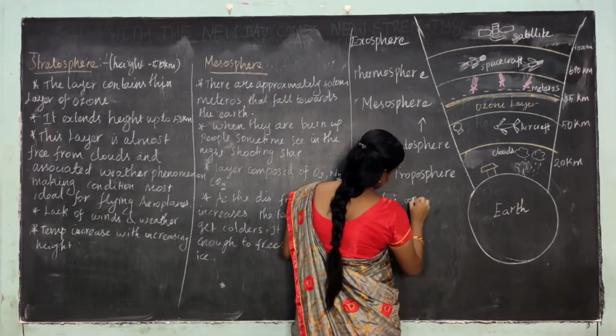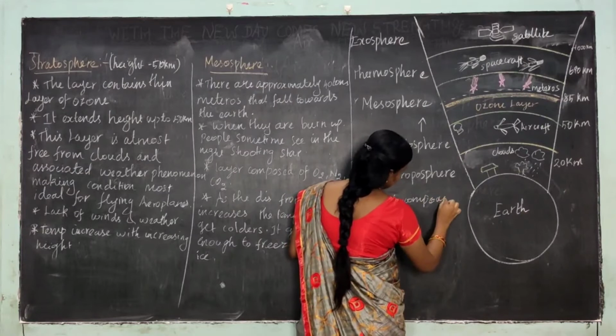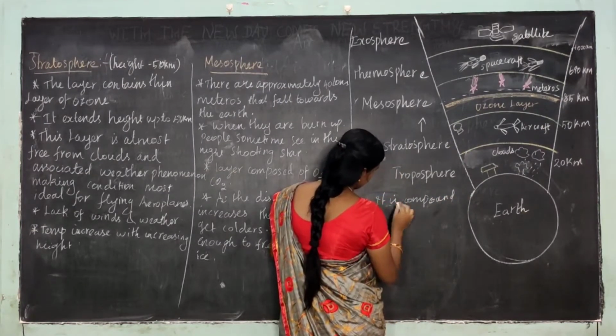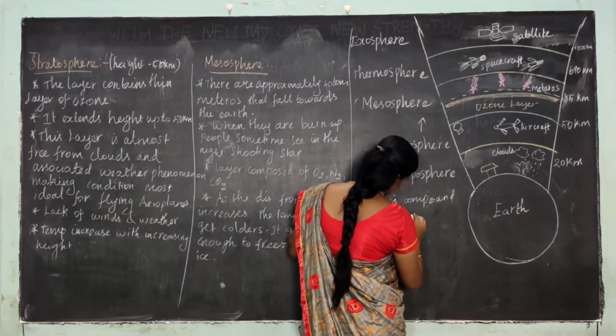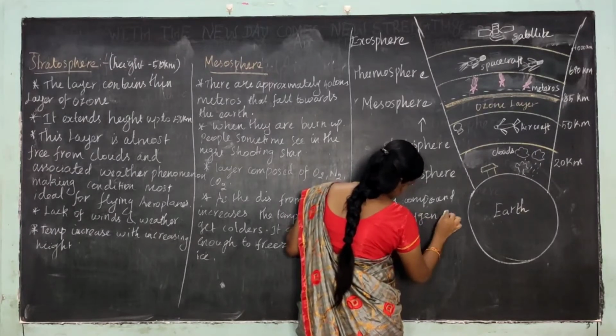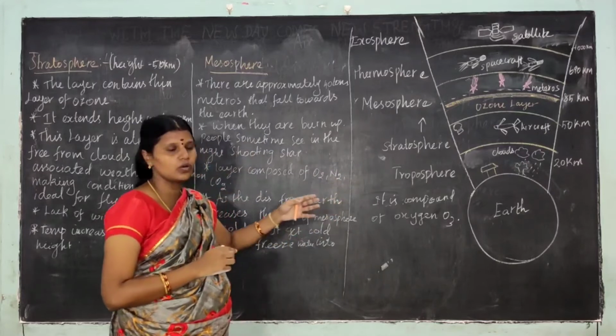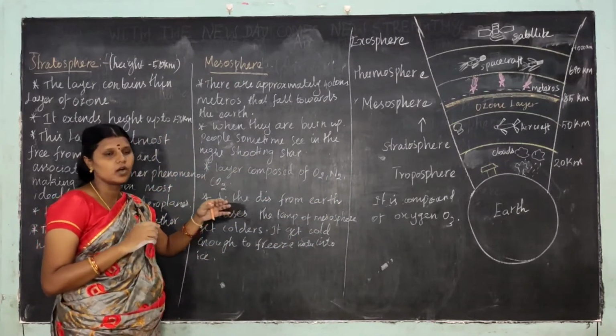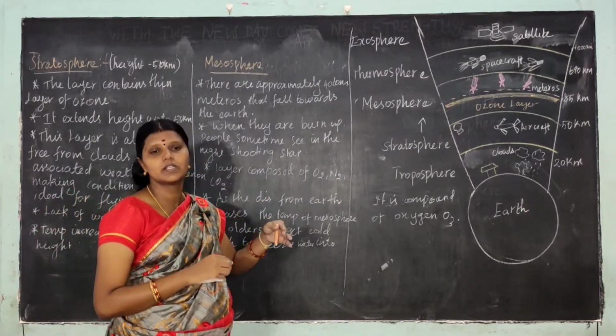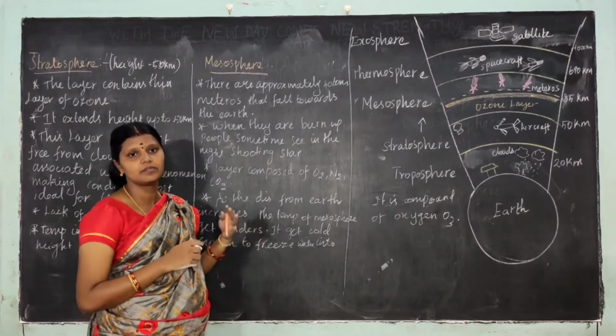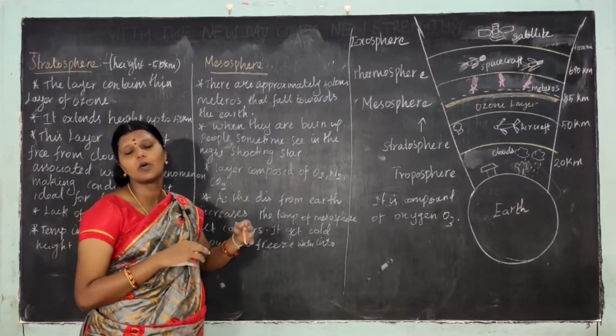Ozone is a compound of 3 oxygen atoms, that is O3. What is the role of the ozone layer? It protects us from UV rays, that means ultraviolet rays.